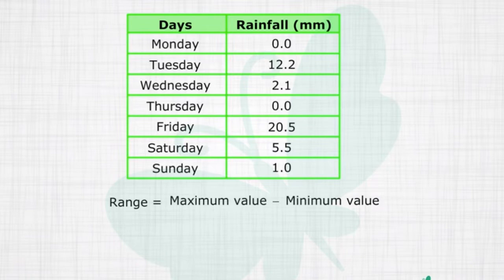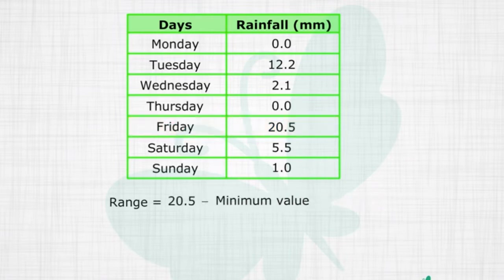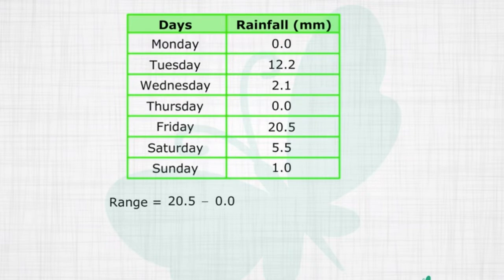What is the highest value? You see it? It is 20.5 mm and the day is Friday. And what is the least value? Of course, it is 0. It did not rain on Monday and Thursday. So the range of rainfall is 20.5 minus 0, which is 20.5. And that is our answer. Let us now move to the second part of the question.